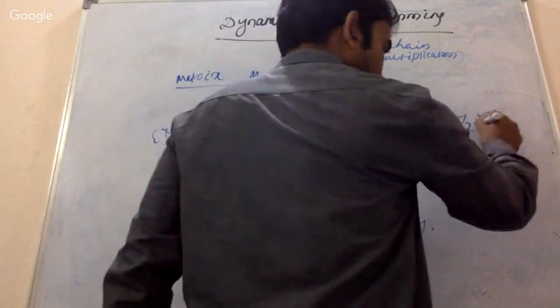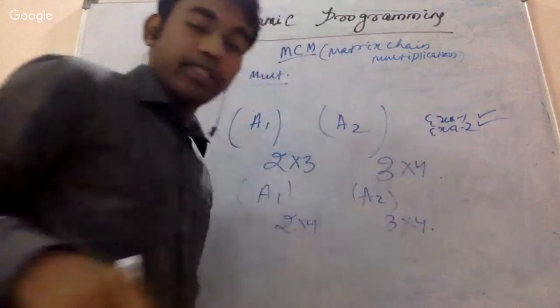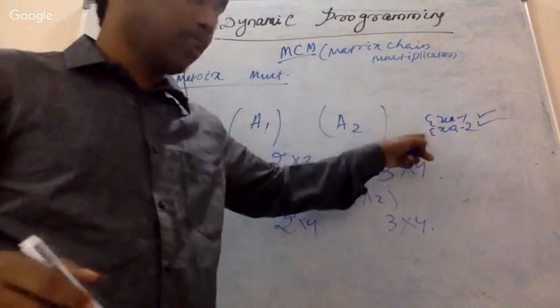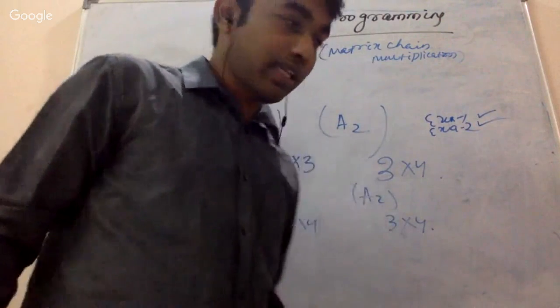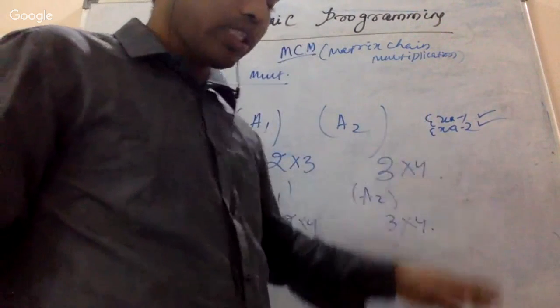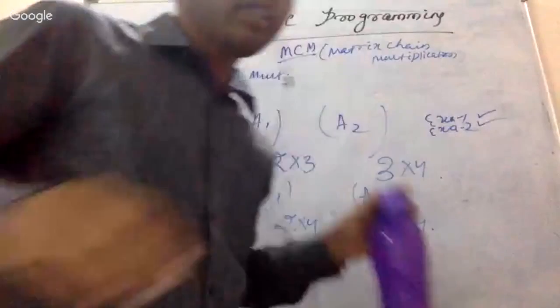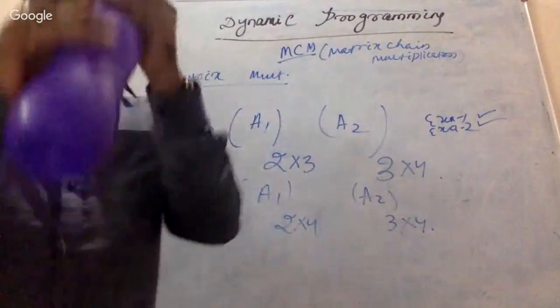Give me the answer: example 1 correct, example 2 correct, or example 1 wrong, example 2 wrong. Just tell me the answer. Just 1 minute.